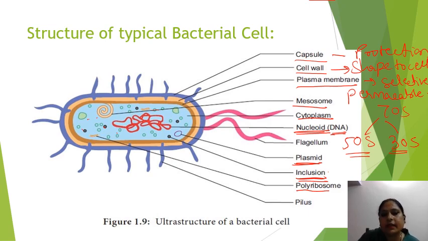Okay. Then there is a pilus. Singular is pilus and plural is pili. Pili do not help the bacteria in locomotion. They help the bacteria in attaching to surfaces or to host tissues. Then, if the bacterium is motile, it has flagella, which help in locomotion. So that's all about the prokaryotic cell, that is, the bacterial cell. Thank you.